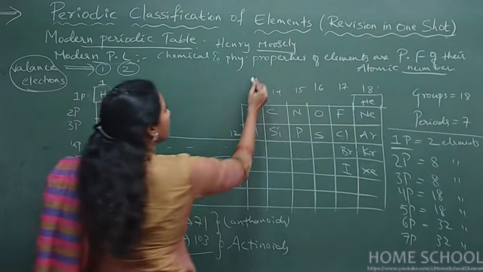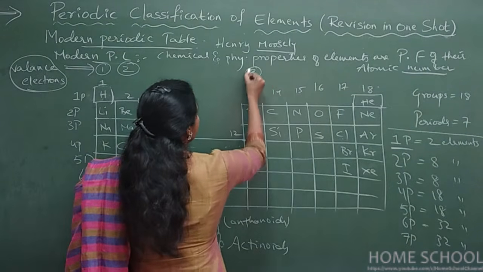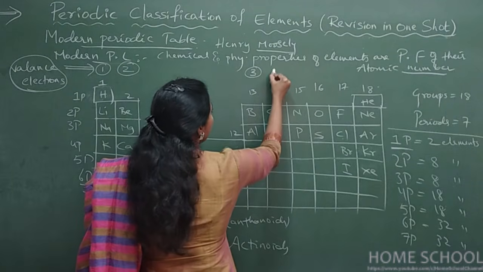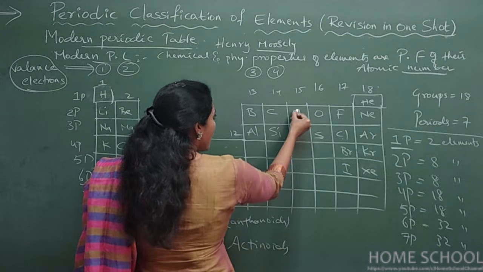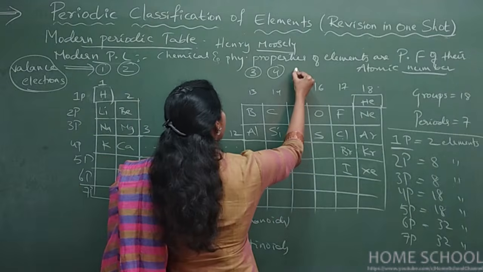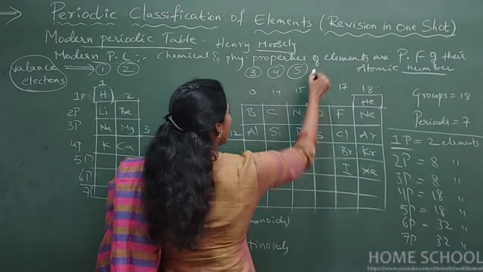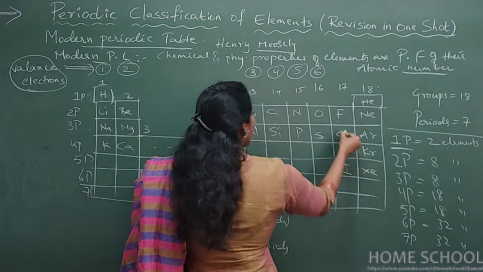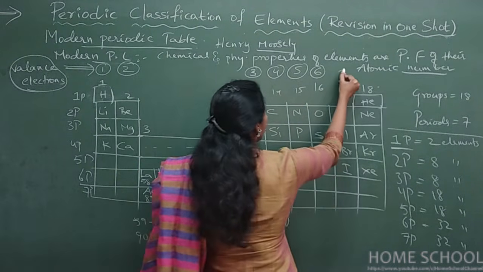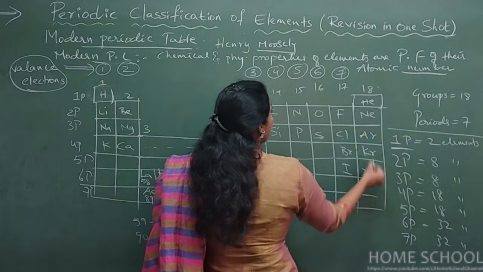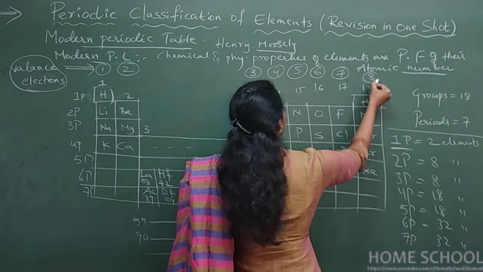Coming to 13th group, the number of valence electrons is 3. In 14th group elements it is 4. In 15th group it is 5. For oxygen, sulfur and all, it is 6. For fluorine, chlorine, bromine and iodine you will find 7 valence electrons. And for helium, neon, argon, krypton, xenon you will find 8 valence electrons.